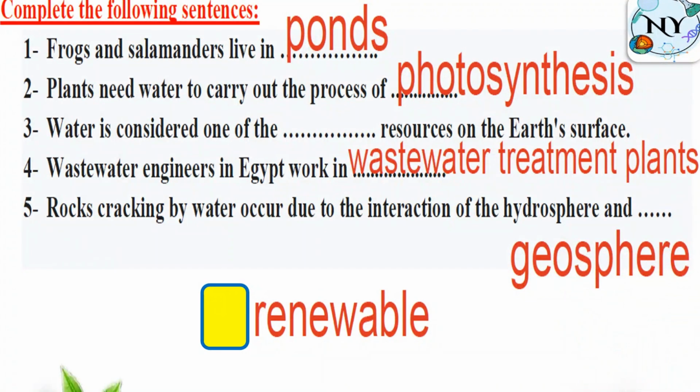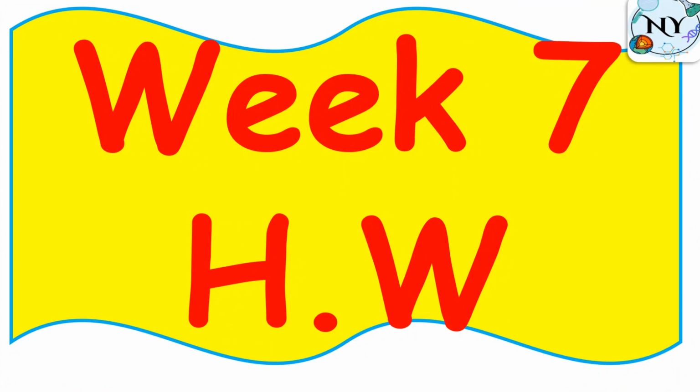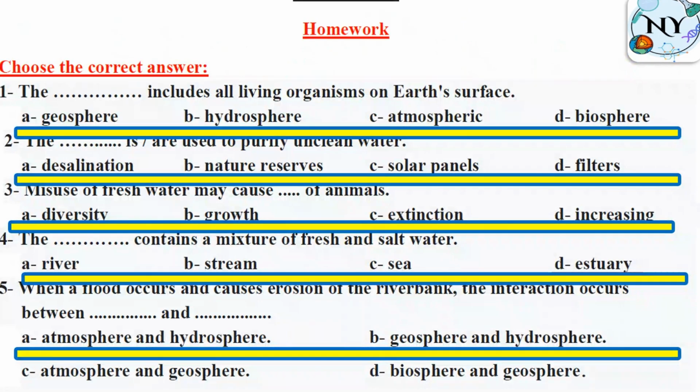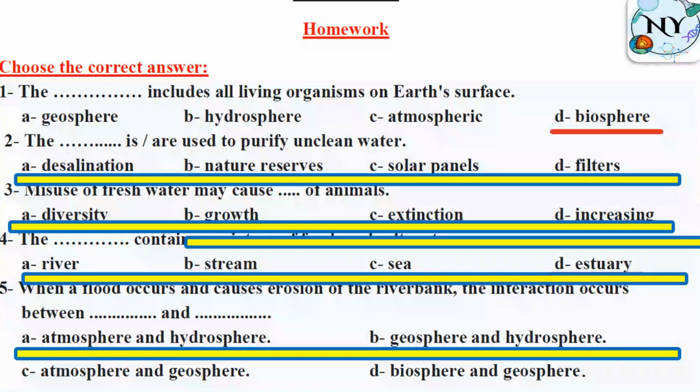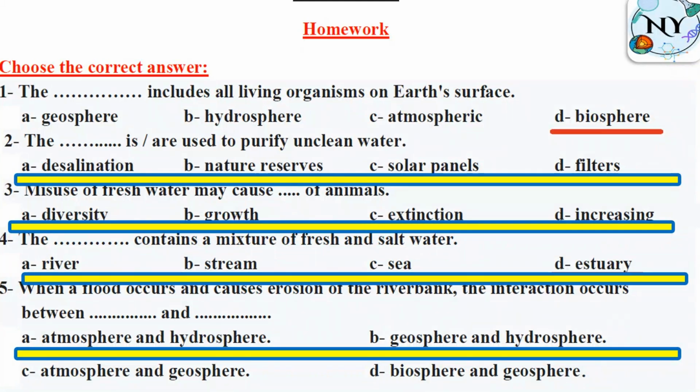Alright, week 7 homework. Which one includes all living organisms? So the key word here is all living organisms, which means plants, humans, and animals. Of course, biosphere. And let's remember together, bio only means life.